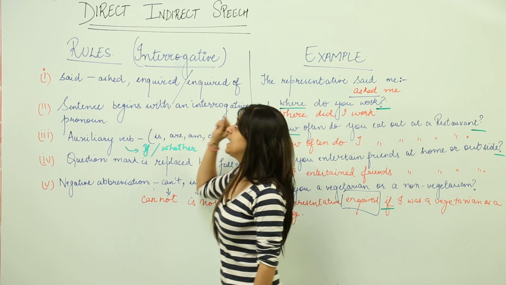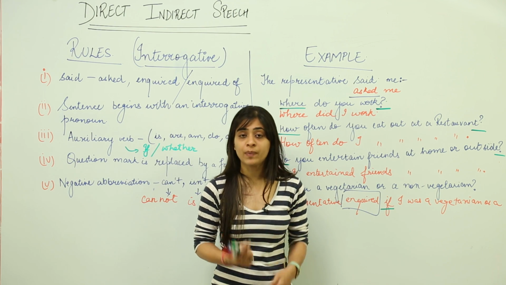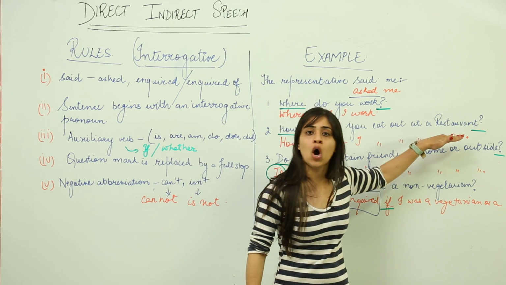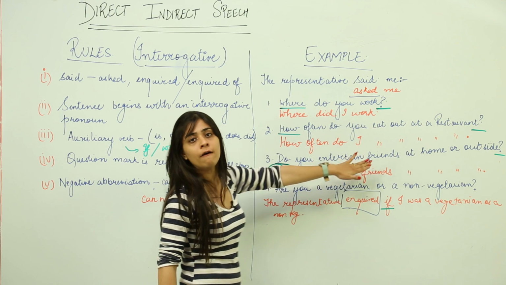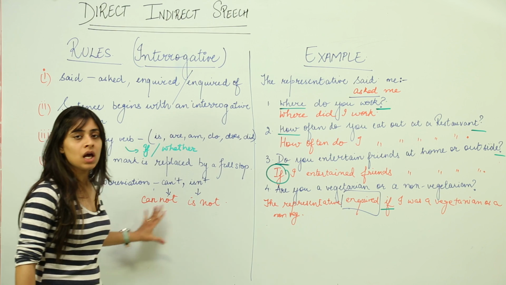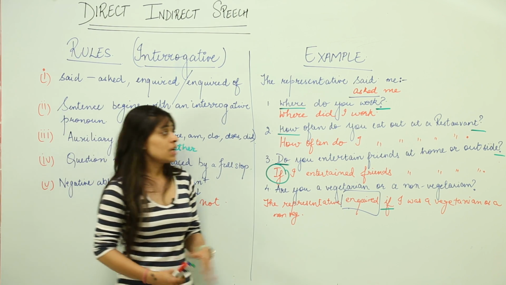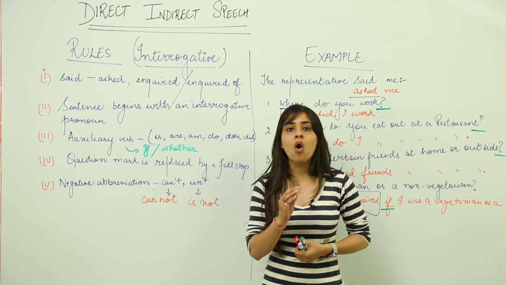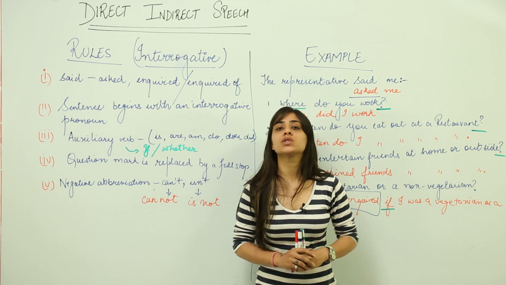The second last rule goes like this: a question mark is always replaced by a full stop. Why? Because in interrogative sentences, when you're telling this to somebody, it is an indirect speech. Indirect speech has certain variables, and then it becomes a normal speech. So a question mark is always replaced by a full stop. And in the last rule, all the abbreviations in the direct speech are converted into proper full forms. So this is how our direct and indirect lesson ends. All these rules will help you understand this topic better and answer your questions in your exams.